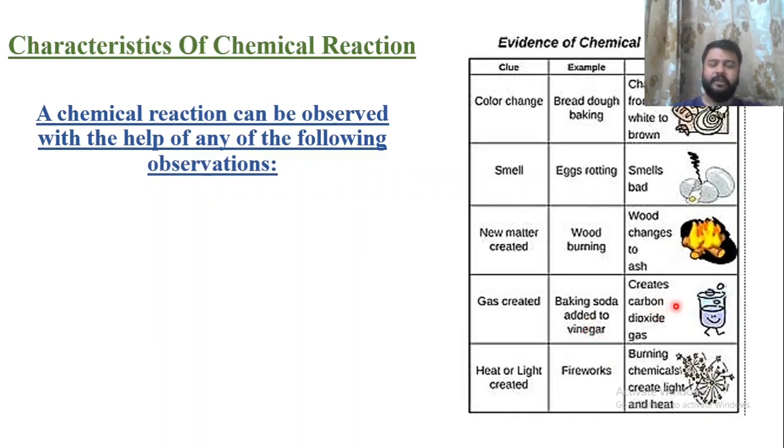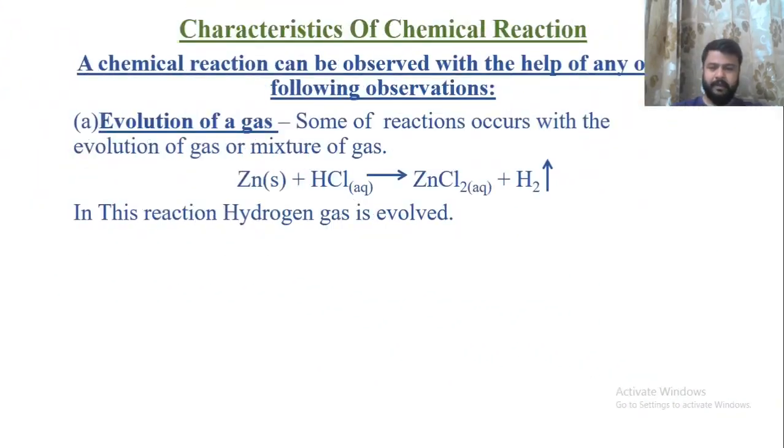Heat or light creation, for example fireworks: both heat and light are created because of the burning of chemicals. Different colors depend upon the different chemicals burning. Now we will discuss all these things in detail.